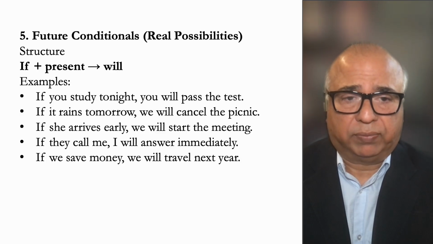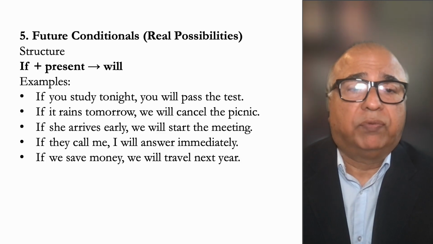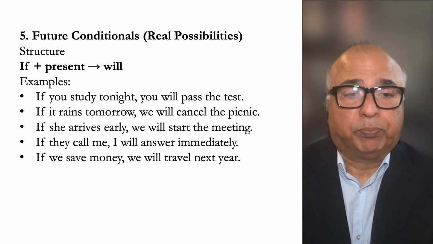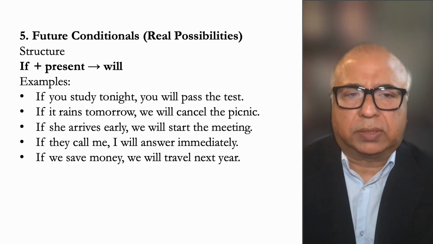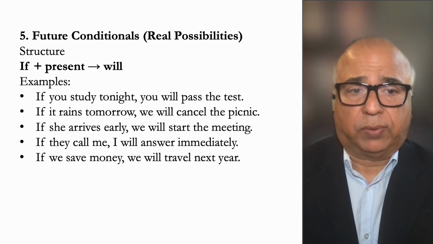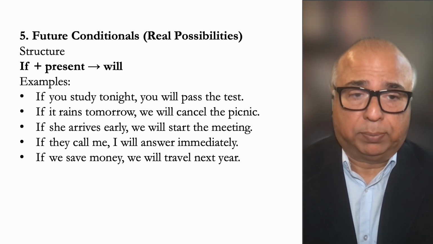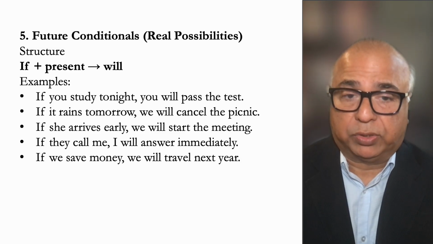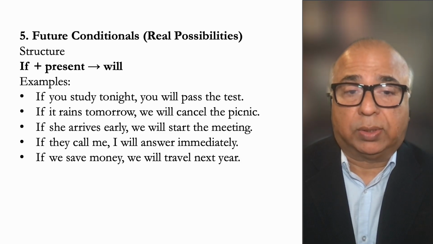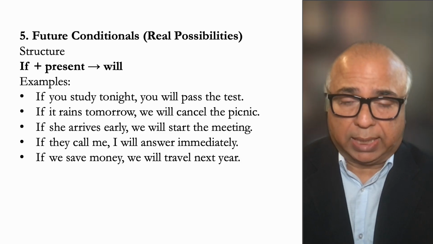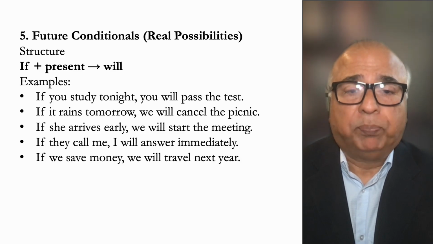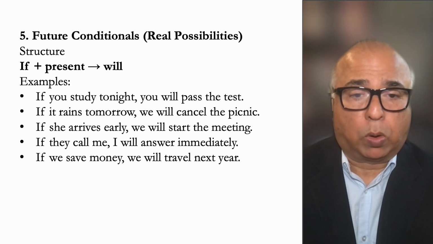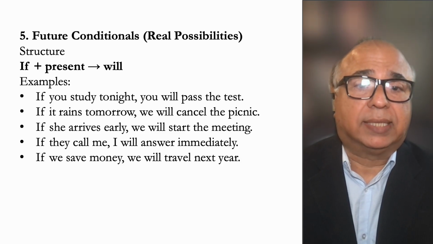A fifth type of conditionals, right, is future conditionals. These are all real possibilities, but in this case, the structure changes slightly. If is followed by present simple, and the following sentence has simple future, right? If you study tonight, that's in the present tense, comma, you will pass the test. If it rains tomorrow, comma, we will cancel the picnic.